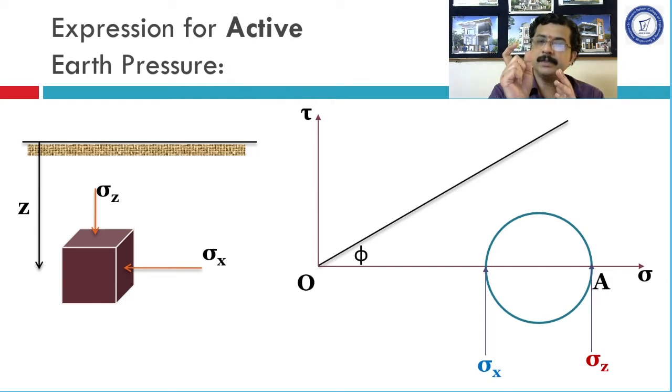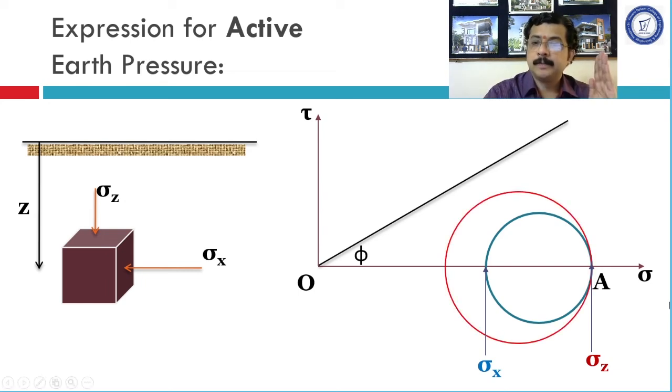But the soil element will experience decrease or reduction in the horizontal stress due to the movement of the wall away from the backfill. Hence, at point A, sigma z would be constant, but due to the reduction or decrease in the value of sigma x, now this sigma x would be shifted to this new position. So this position is going to be sigma x now. Okay, again movement has taken place, wall has moved a little bit away from the backfill. Again sigma z will be constant, but sigma x will reduce.